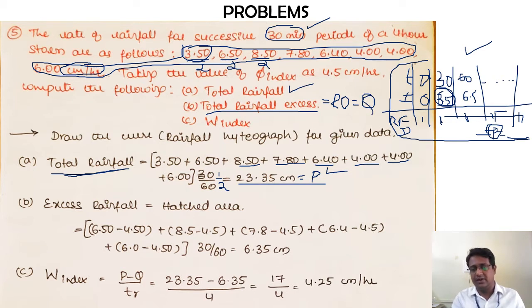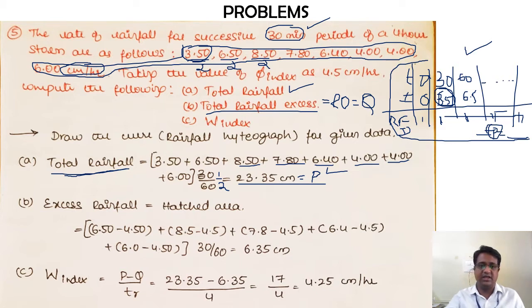If you go back to the previous slides where I explained this in more depth, you will understand that whenever it is effective rainfall or excess rainfall, it is always equal to the rainfall that is causing the runoff. So here I can say the total excess rainfall is equal to the value of runoff, that is, the value of Q.